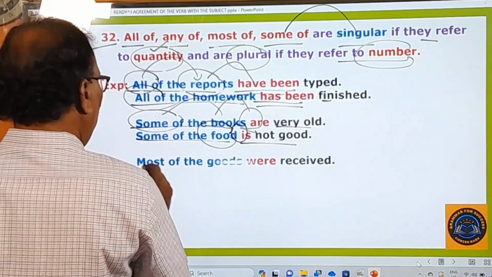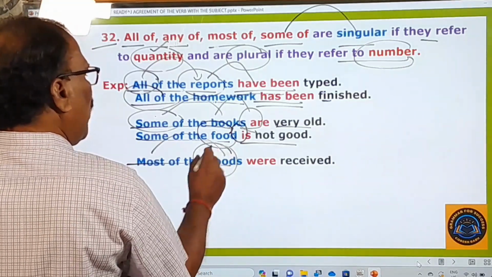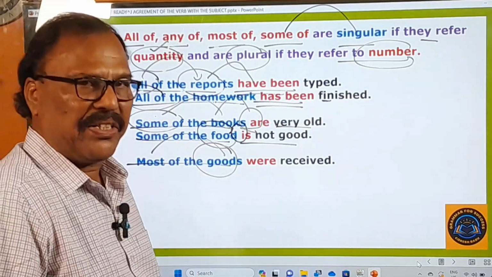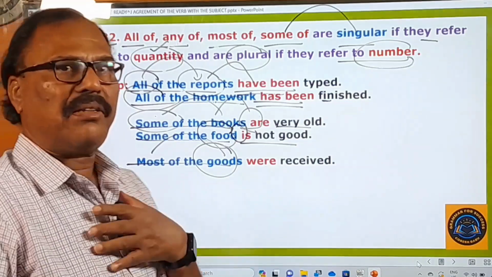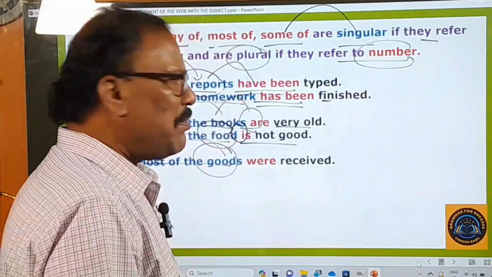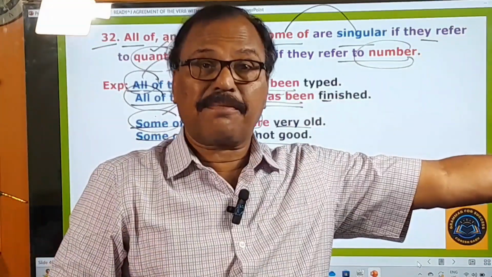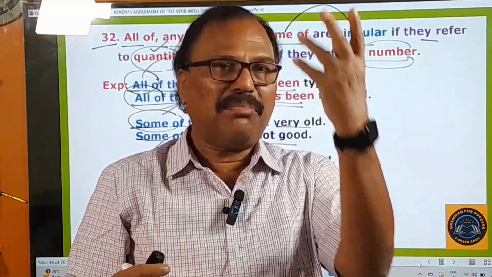And then comes most of the goods. Okay, a plural word is given here. Good means benefit. Good is singular, goods is plural. Certain nouns are there, they give one meaning in the singular and another meaning in the plural. Similarly, arm is there, arms, weapons. Singular one meaning, plural another meaning. So certain beautiful nouns are there.